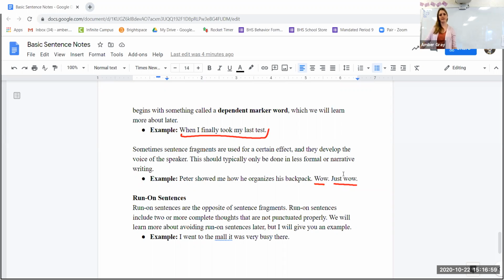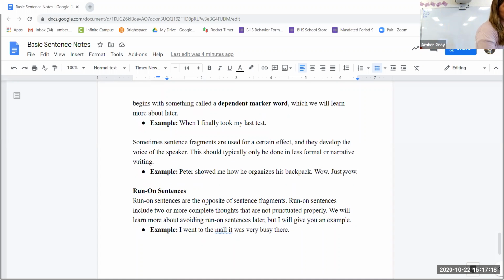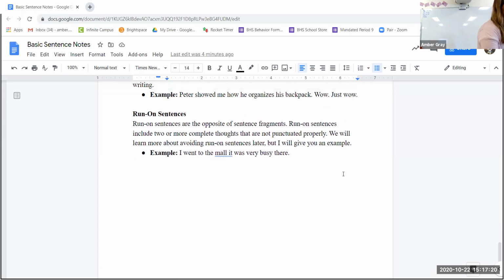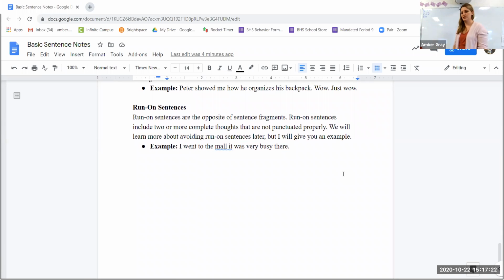It's the voice, typically, of a teenager or an informal voice. You wouldn't do that in a formal essay that you were writing to an English teacher or an English professor, so be careful with that. I understand that you've got a great voice and you're developing a great voice, but you also have to make sure that when the writing requires formality, you're not using that kind of thing too much.